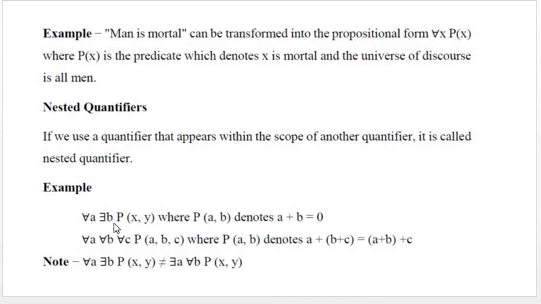For all a there exists b, P of a b, where P of a b denotes a plus b equal to 0. For all a, for all b, for all c, P of a b c, where P of a b c denotes a plus b plus c equal to a plus b plus c. Here note that when you interchange for all and there exists, they are not equivalent. For all a there exists b, P of a b is not equal to there exists a for all b, P of a b.